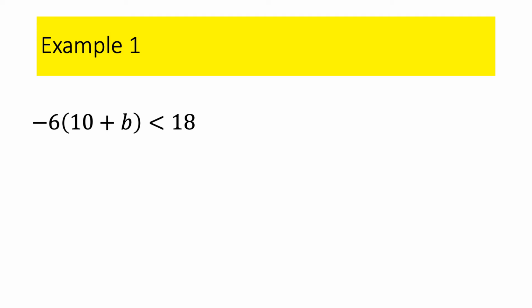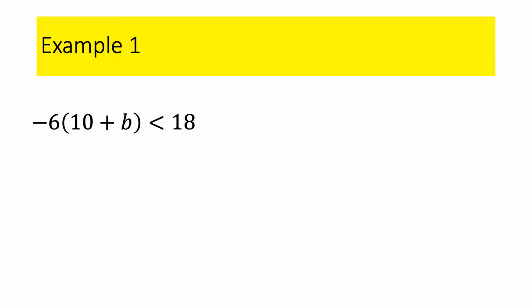So let's see, I got variable on one side, the left side, so I don't have it on both. It looks like I got the distributive property, so we do the distributive property first. So if I do the distributive property on this one, yes, I am multiplying the 10 and the b by -6, but I'm not multiplying both sides. I'm not multiplying the 18 by -6. I'm distributing the -6 to the inside of the parentheses on the left side.